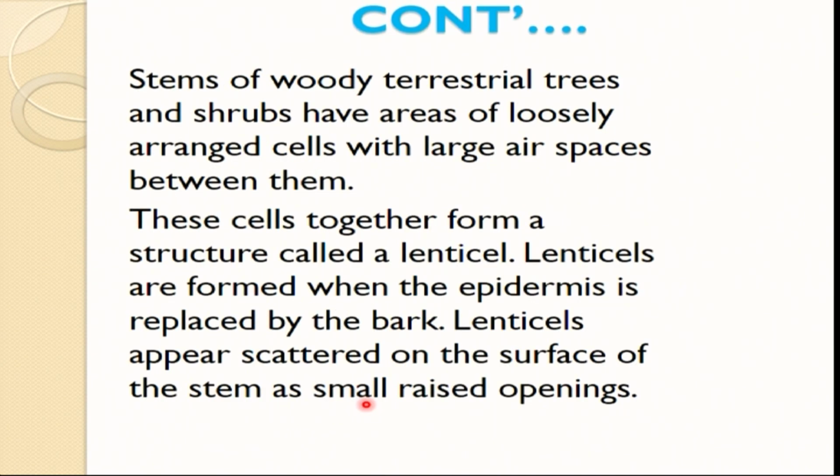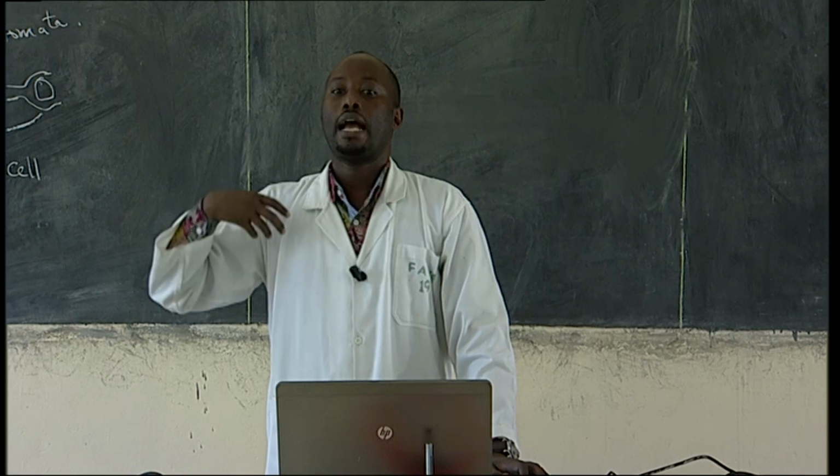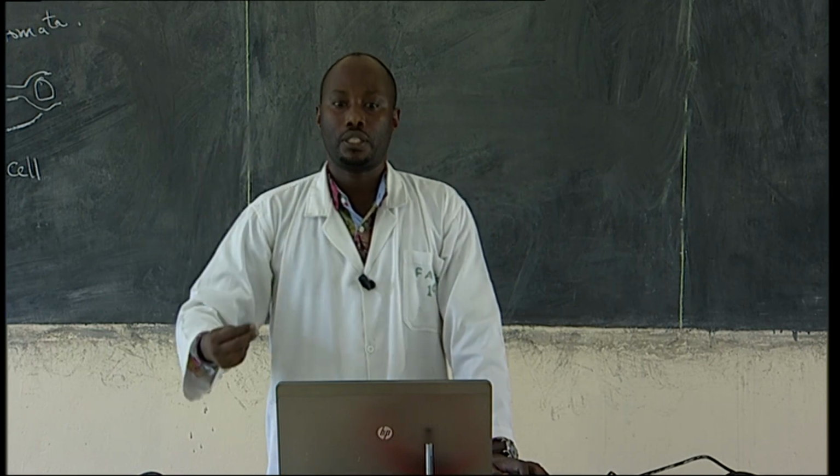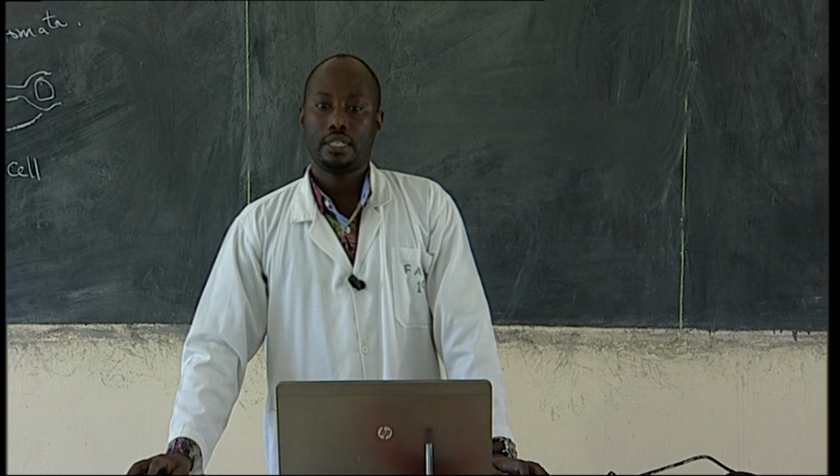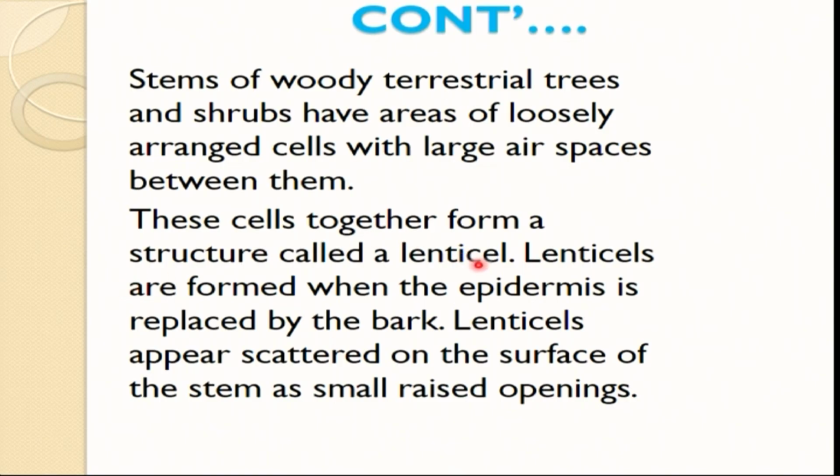The stems of woody terrestrial trees and even shrubs have areas of loosely arranged cells with large air spaces. These cells together form a structure called lenticels. Lenticels are formed when the epidermis is replaced by the bark, and they appear scattered on the surface of the stem as small raised openings.